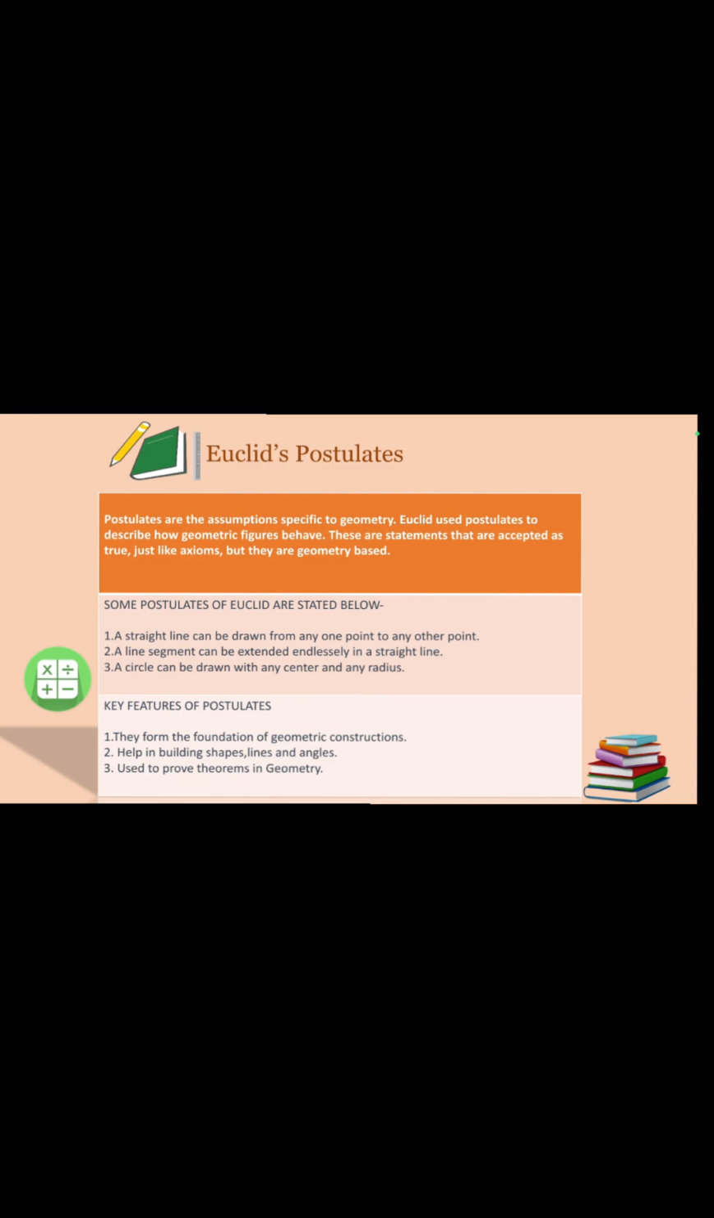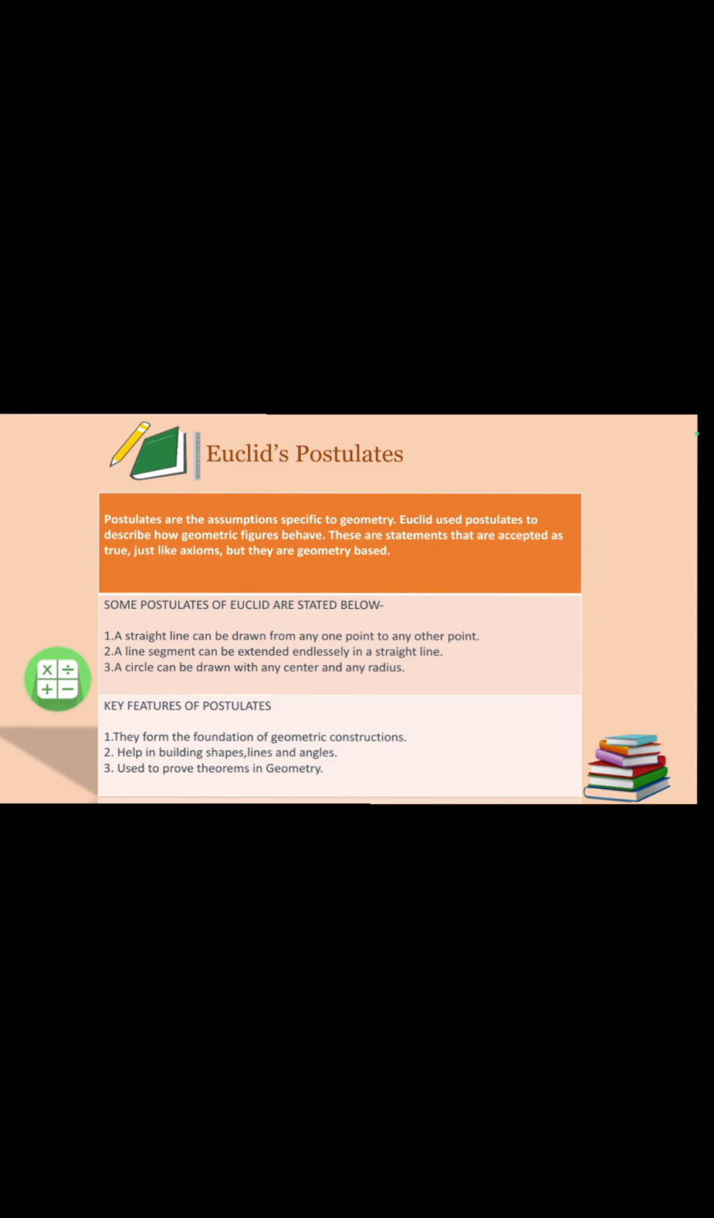Postulates are the assumptions specific to geometry. They're not usually used in the whole of mathematics, only sometimes. For example, lines, points and all are postulates. Okay. Euclid used postulates to describe how geometric figures behave. Geometric figures, like the figures which we make, angles, lines, and all of them. Okay, these are statements that are accepted as true, just like axioms, but they are geometry based.